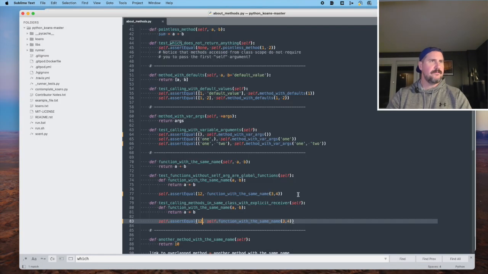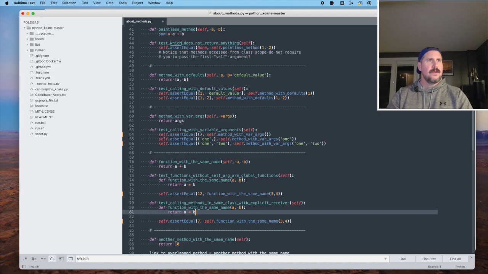Line 83. Oh, that was wrong. I wonder, could this be 3 plus 4? And if so, why? Let's see. What is different about, oh, look, this is what's different. So in this assert on line 83, we call self dot function with the same name.